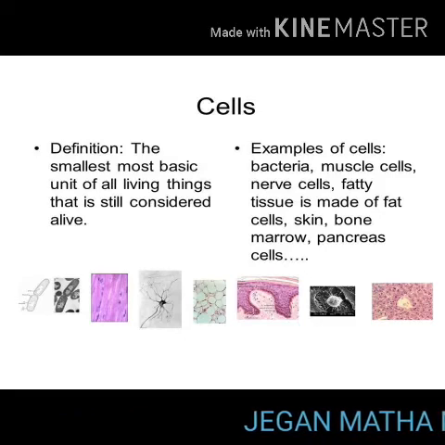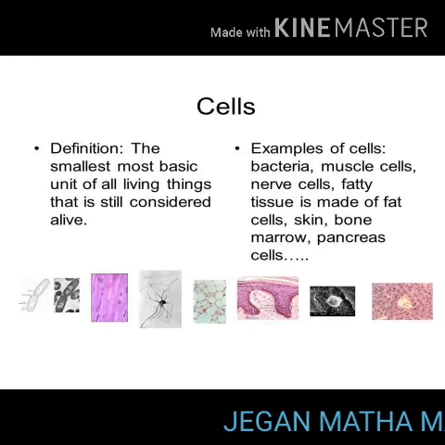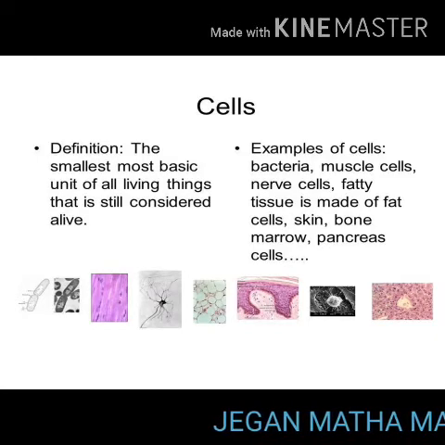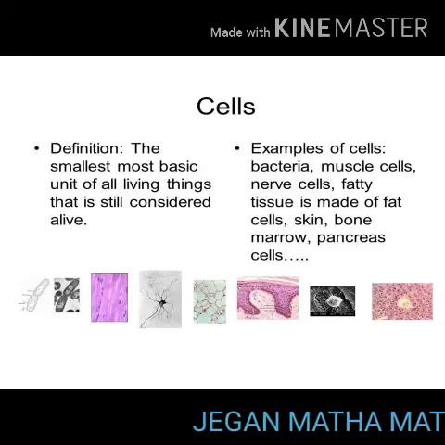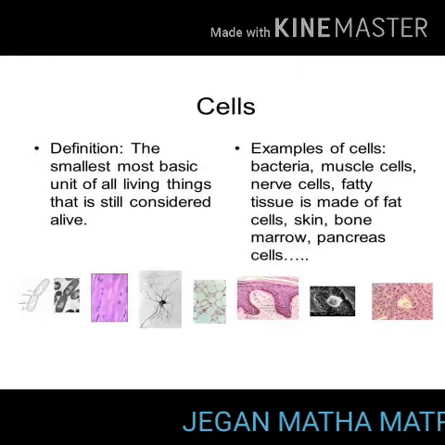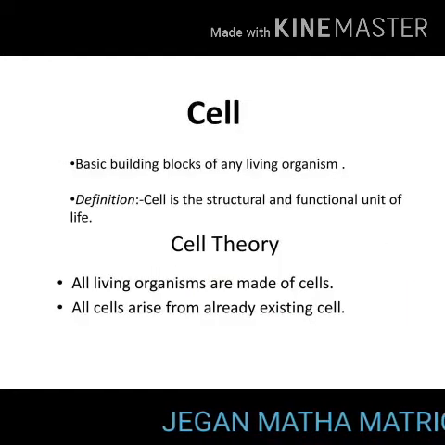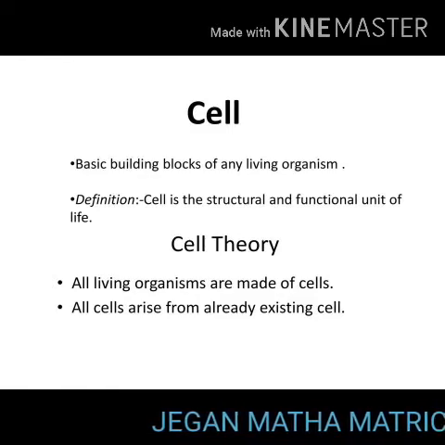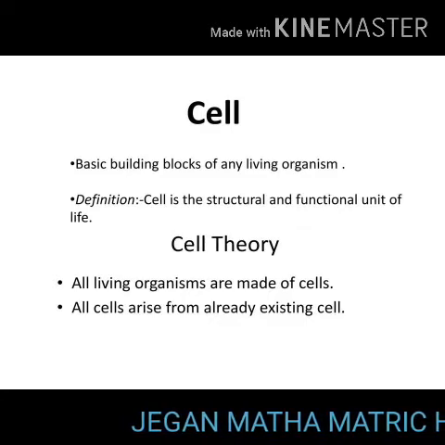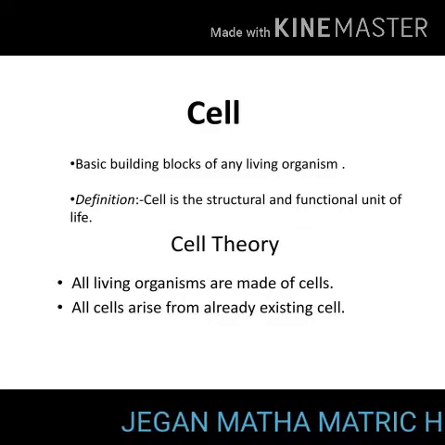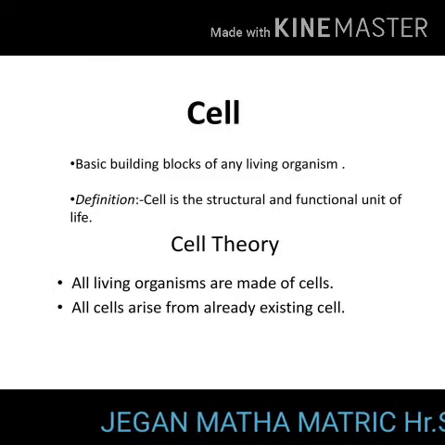Examples of cells are bacteria, muscle cells, nerve cells. Fatty tissue is made up of fat cells, and skin, bone marrow, and pancreas cells are all examples of cells. Cell theory: All living things are made up of cells. Cells are the smallest living units. All cells come from pre-existing cells through cell division.